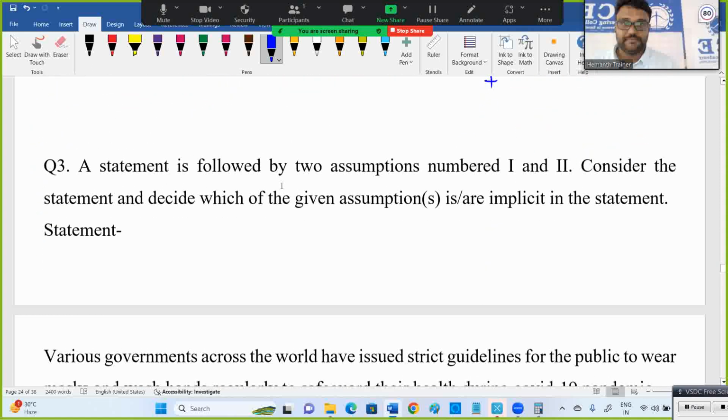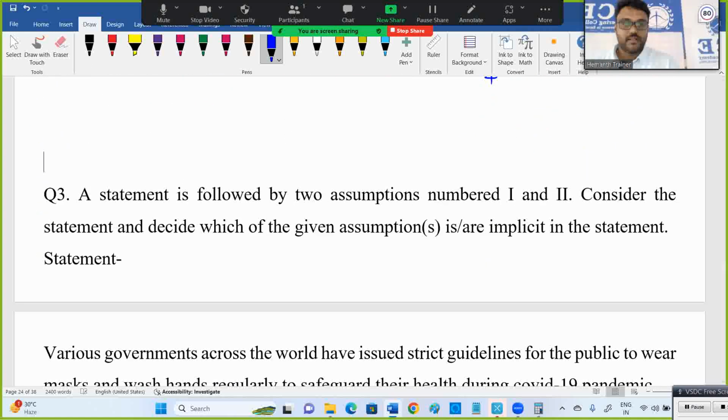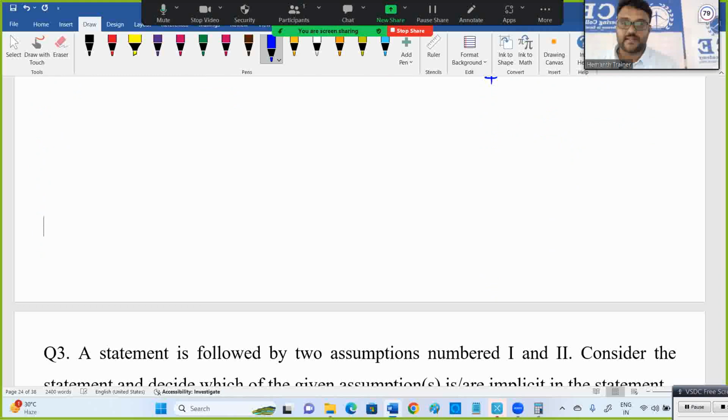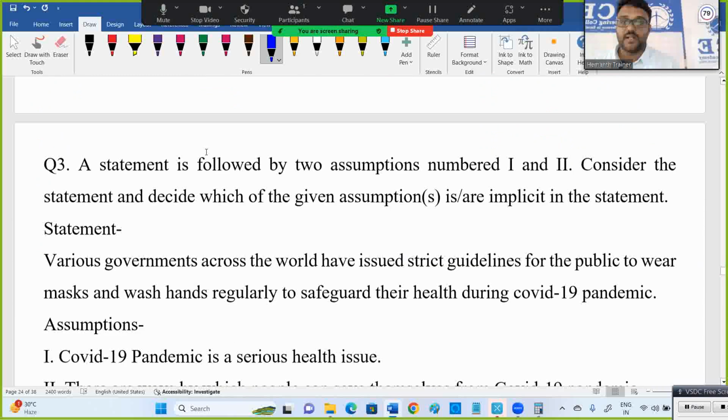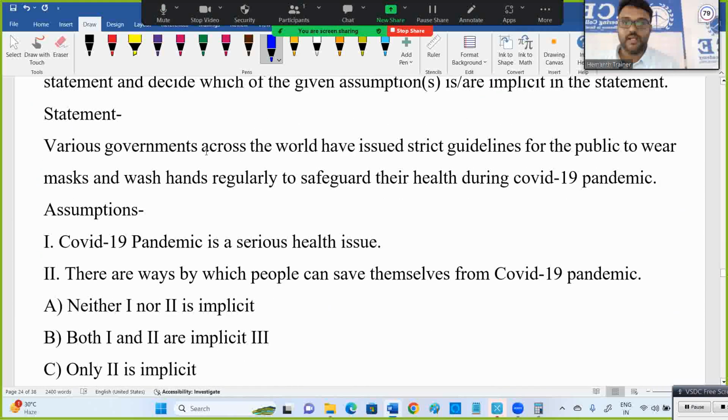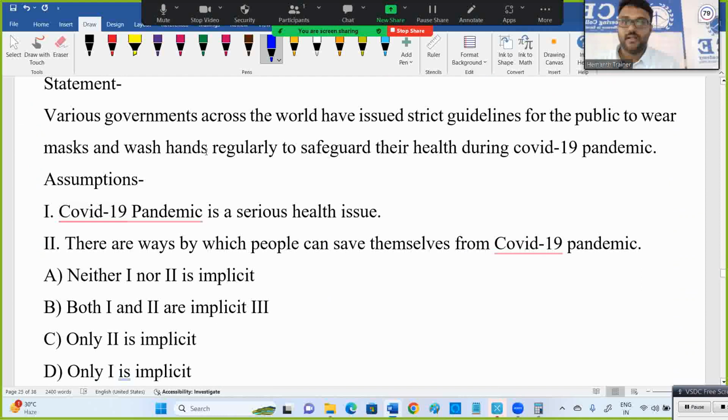Series, next one. Statements and assumptions, an extension also we discussed. Assumptions. Various governments across the world have issued strict guidelines for the public to wear masks and wash hands regularly to safeguard their health during COVID-19 pandemic. Okay, strict guidelines, when they give, it is because it is a serious health issue.